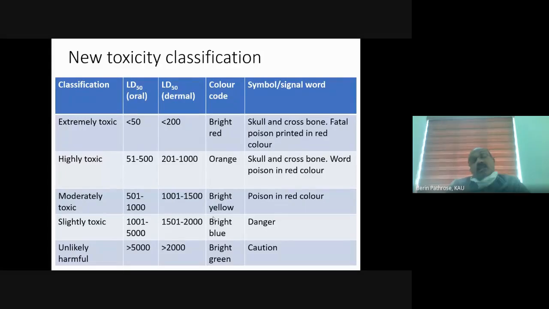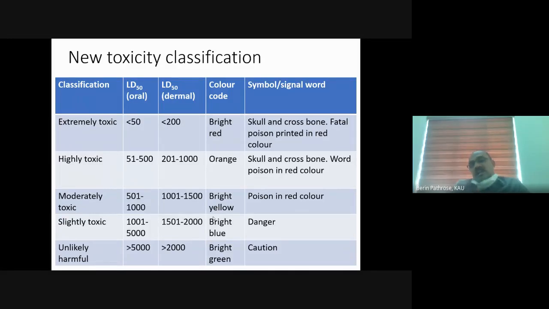We have a new color introduced in between bright red and bright yellow, that is orange. And the LD50 classes also change. We have a new class at the lower end that is unlikely harmful. The other four classes are the same: extremely toxic, highly toxic, moderately toxic, slightly toxic. And the last category introduced is unlikely harmful. For the extremely toxic one, the oral LD50, milligram per kg, is 50 milligram per kg. There is no difference in that.